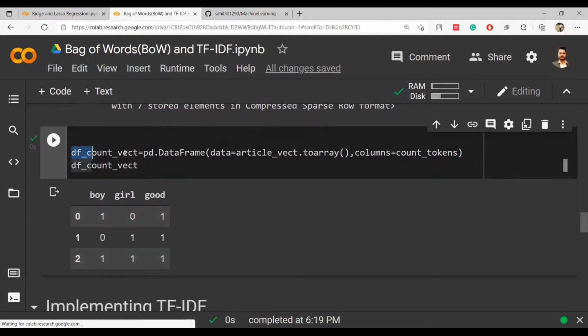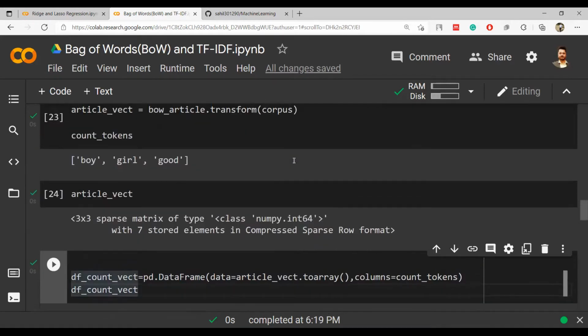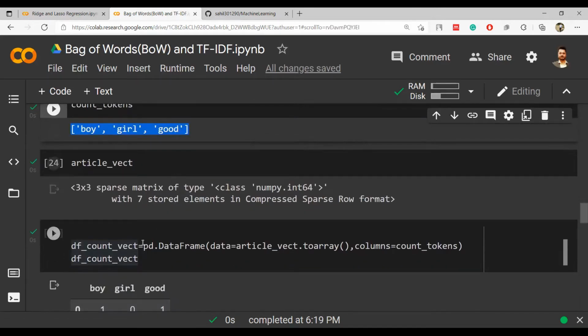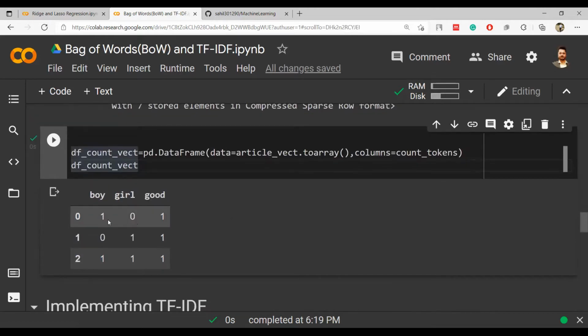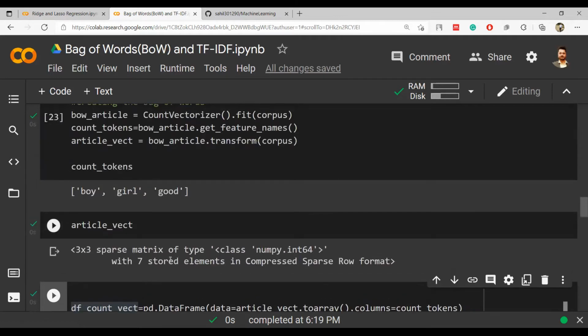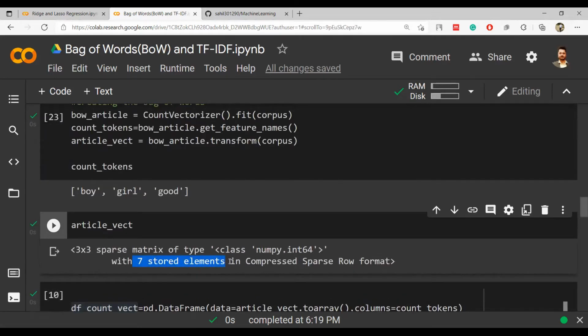This is the last command in bag of words. We are doing this for a data frame, pd.DataFrame, and we are converting our article vect into an array, and the columns are count tokens. These were my columns, these are the column headings. Here you can see all the count vectors: 101, 011, 111. You can see that there are 7 occurrences: 1, 2, 3, 4, 5, 6, 7. That's why it was written that there are 7 stored elements.